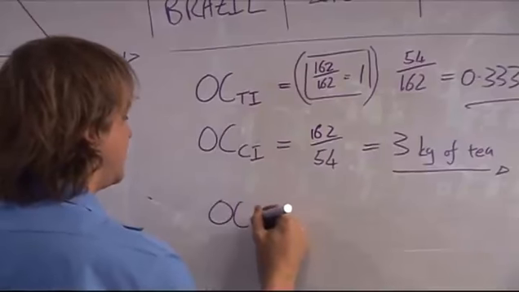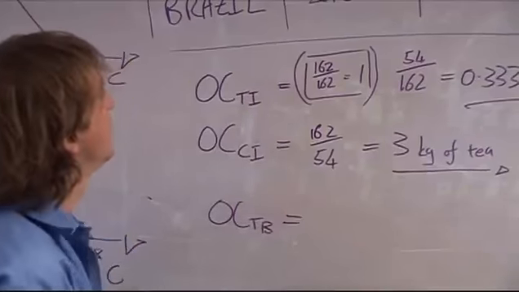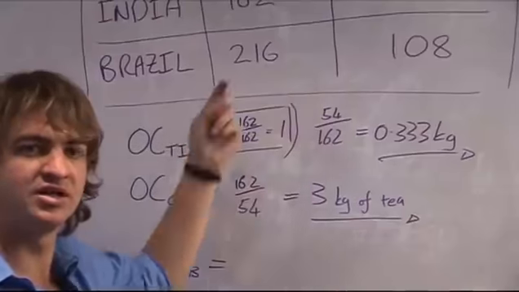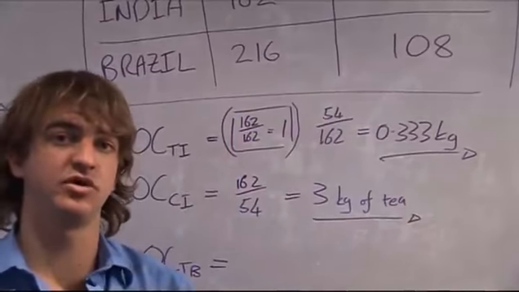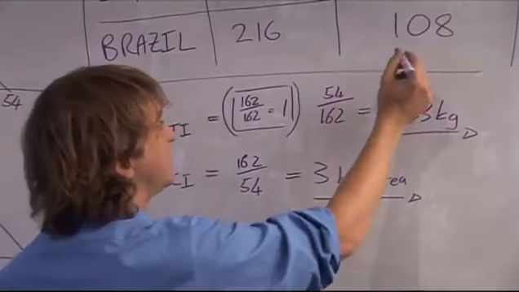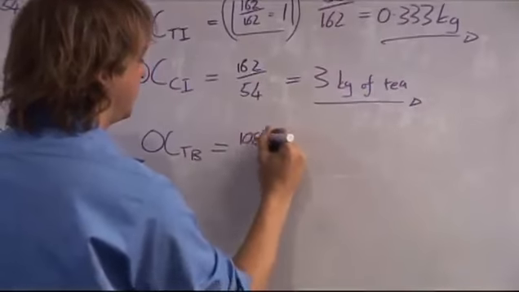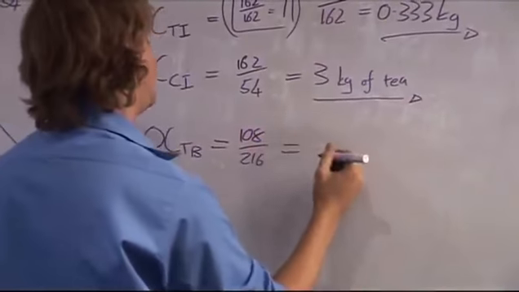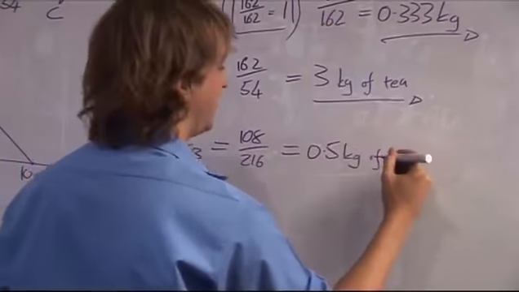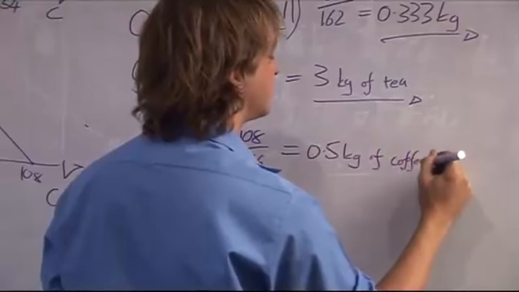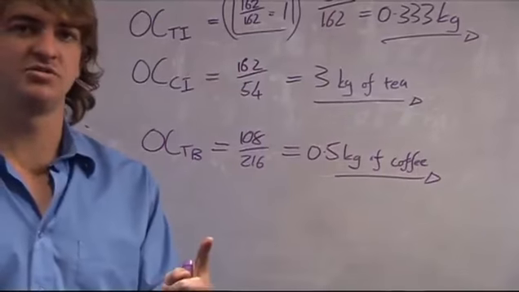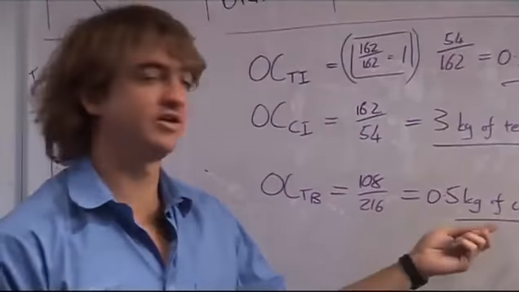Opportunity cost of tea in Brazil is equal to, well, for tea in Brazil, you have to standardize that value of tea down to 1 so that you can see how much coffee you would have to forgo to produce 1 kilogram of tea. So you divide that by 216 and you divide that by 216, so it's 108 divided by 216, which is equal to a half. So 0.5 kilograms of coffee is your opportunity cost of tea in Brazil. So to produce 1 kilogram of tea in Brazil, you have to forgo production of half a kilogram of coffee.